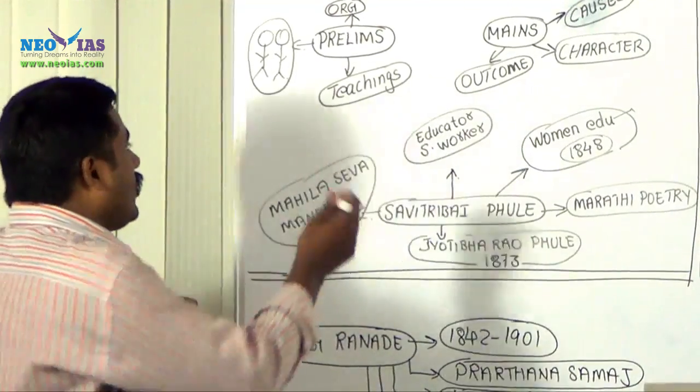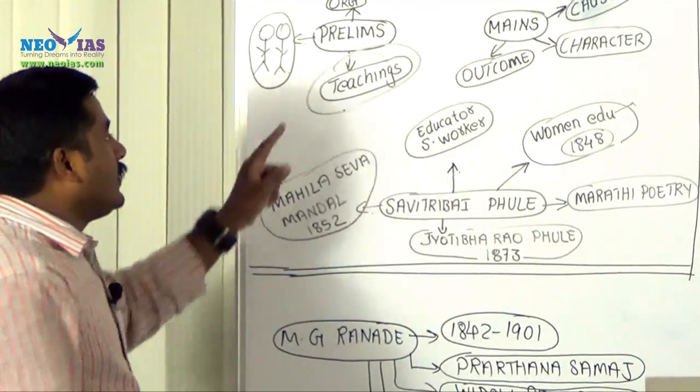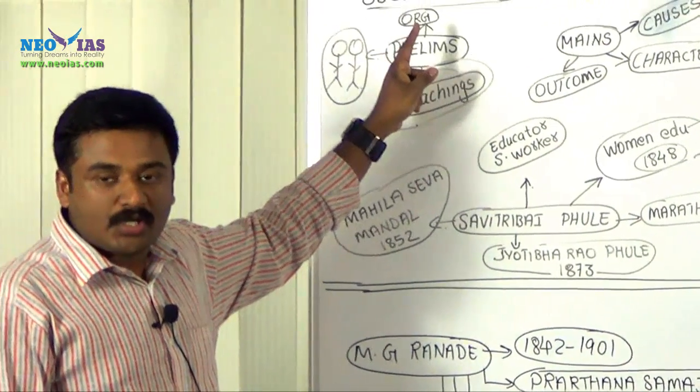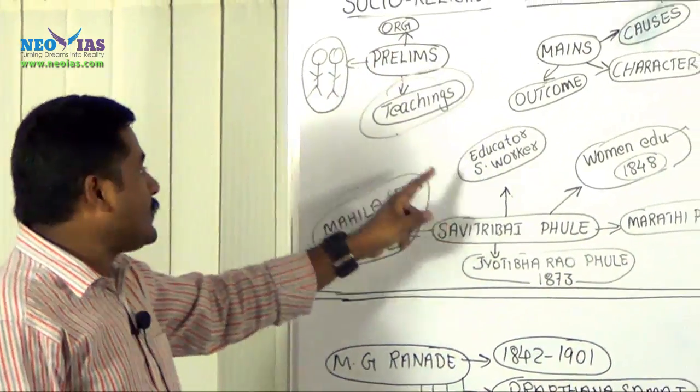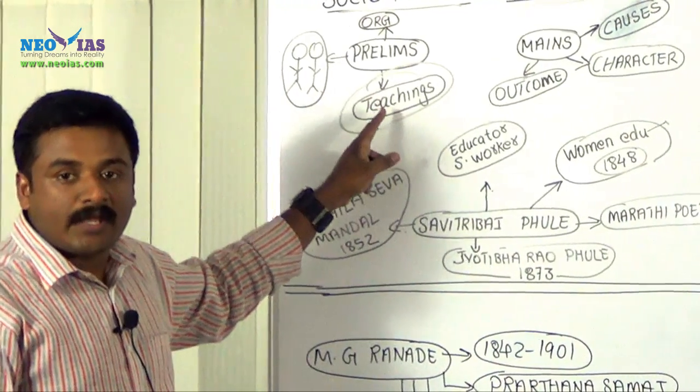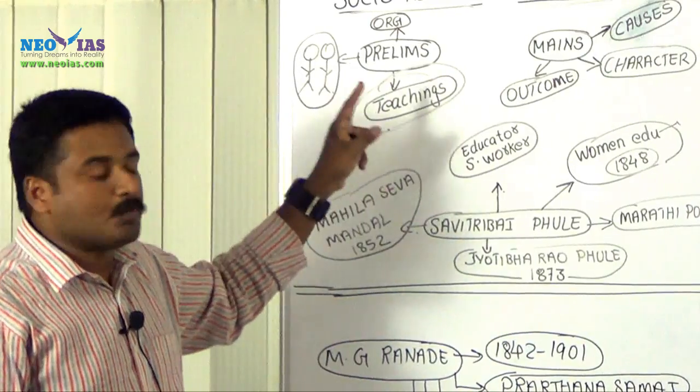So these are the three core areas we should consider for our prelims examination from this module: various organizations which promoted socio-religious reform movements, major personalities, and the important teachings and ideologies of each leader, each movement.